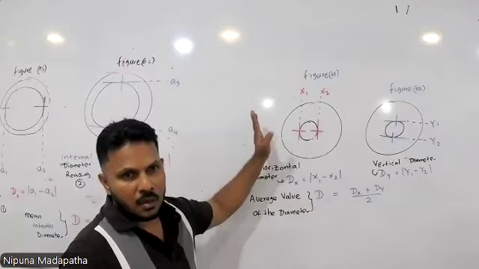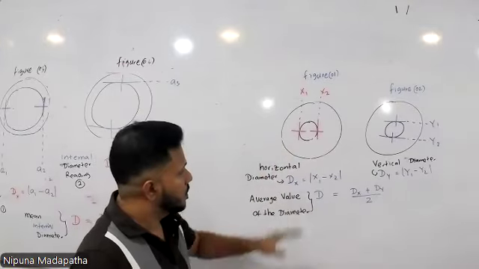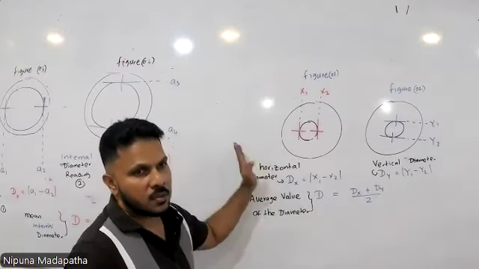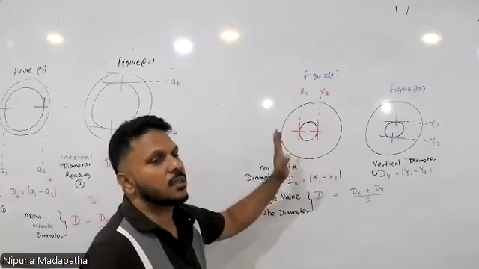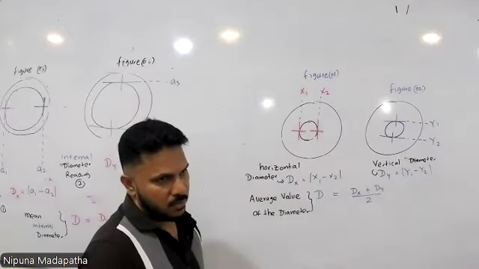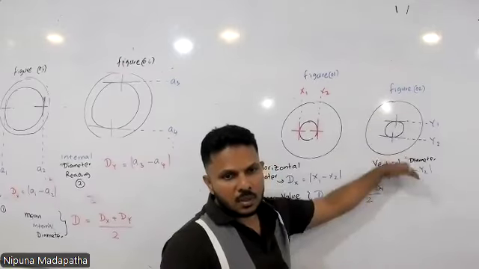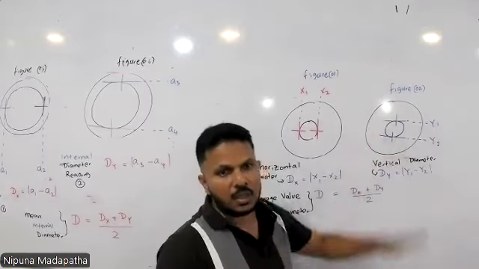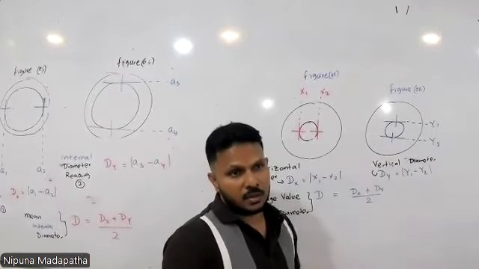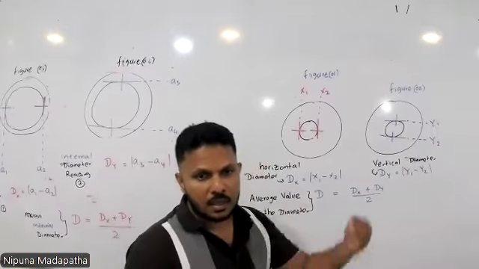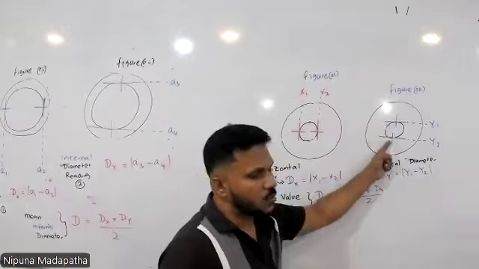What is the direction that the crosswires are moved? Crosswires are moved in the horizontal direction. So you need to take the readings from the horizontal scales. Right? In this case, the crosswires have moved vertically. So you need to use the vertical scale, not the crosswire. Vertical main scale and vertical vernier scale to get these two readings.